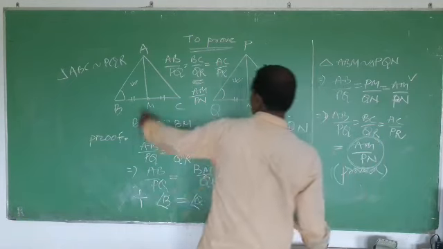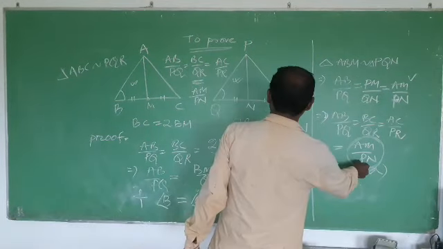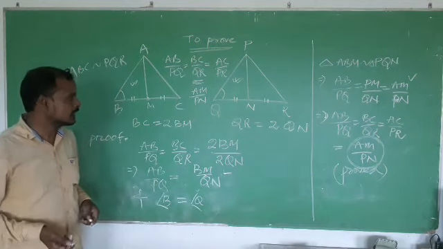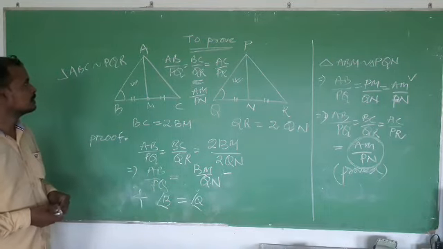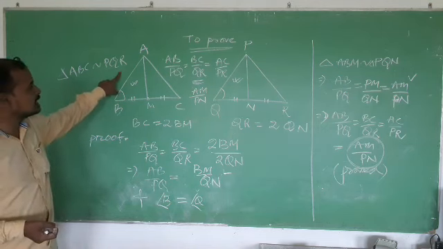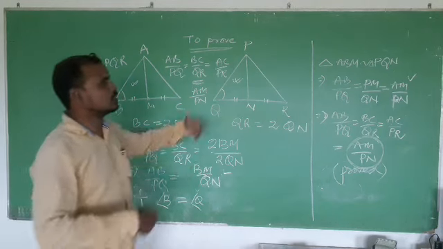AM is the median of the first triangle and PN is the median of the second triangle. So this is the theorem related to the sides of two similar triangles and the medians of the triangles.